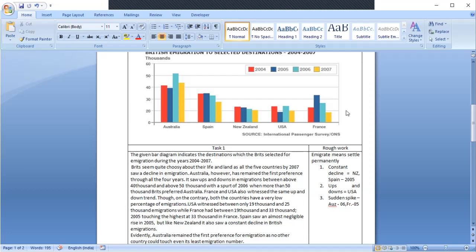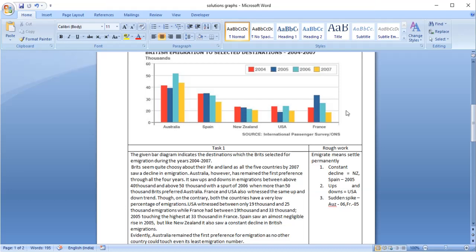All right. Then we shift to the next country. France and USA also witnessed the same up and down trend, though, on the contrary, both the countries have a very low percentage of emigration. USA witnessed between only 19,000 and 25,000 immigrations, while France had between 19,000 and 33,000. That 2005 touching the highest at 33,000 in France.